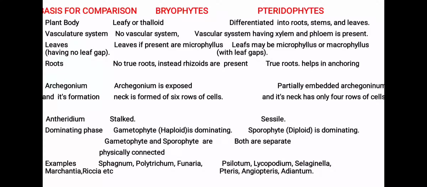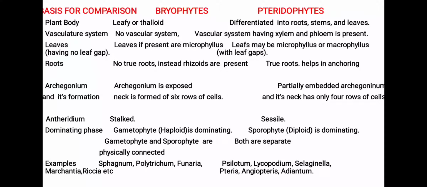Roots: in bryophytes, no true roots are there, instead rhizoids are there, while in pteridophytes true roots which help in anchorage are present. Archegonia and their formation: the archegonium is exposed in bryophytes and its neck is formed of 6 rows of cells. The archegonium is partially embedded in pteridophytes and its neck has only 4 rows of cells. Again, it is an important question for your competitive exams. Antheridium is stalked in bryophytes while it is sessile in pteridophytes.